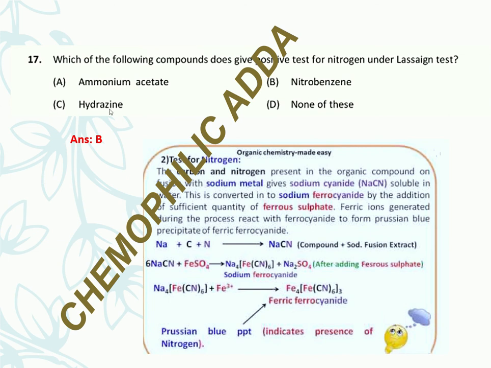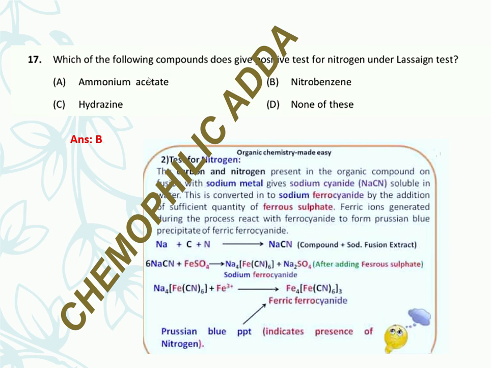So in hydrazine, you are seeing there is no carbon, only NH2 NH2, so it doesn't give the Lassaigne test. And ammonium acetate has an NH4 group and an acetate group. Although nitrogen and carbon are both present, the nitrogen in ammonium acetate doesn't combine or fuse with the sodium metal.